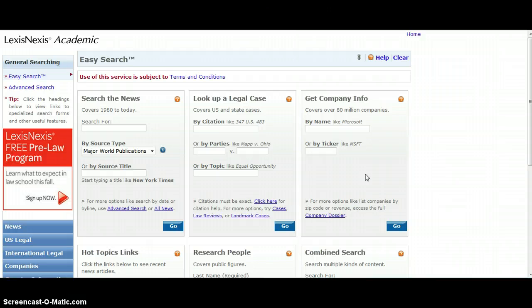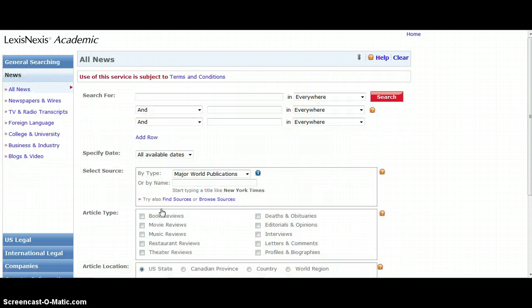The first thing you should do is look for this search the news box on the upper left. Don't search yet, though. I want you to click on this link here in the bottom right called All News. That'll take you to a search page that will actually be a little easier for you to use because you can use the same search strategy that you used in EBSCOhost. So here are my three search boxes. Again, you don't have to use all of these, but choose your search terms carefully. I will use the same search terms that I used in my EBSCOhost demonstration.